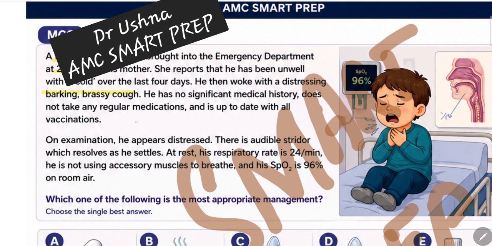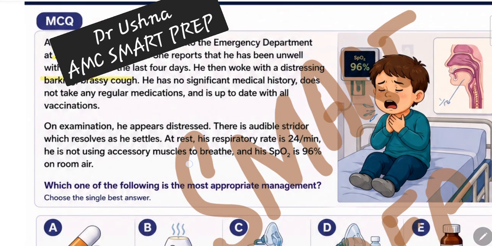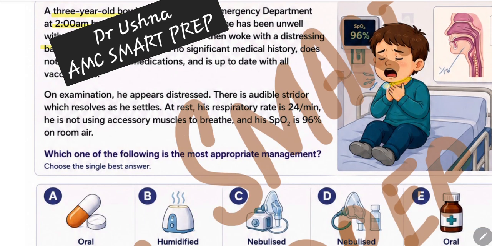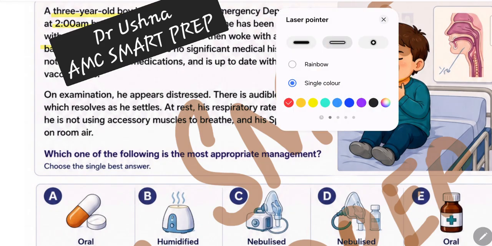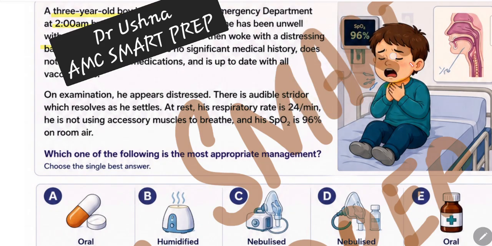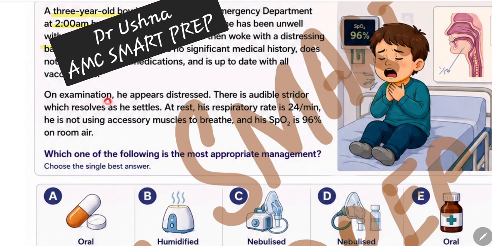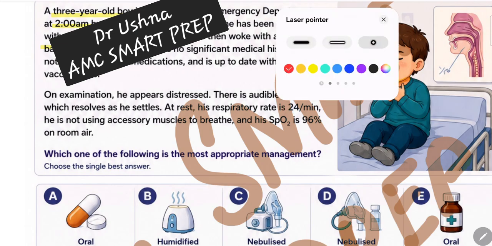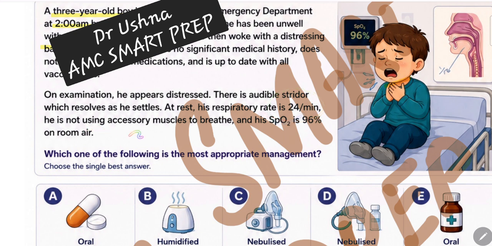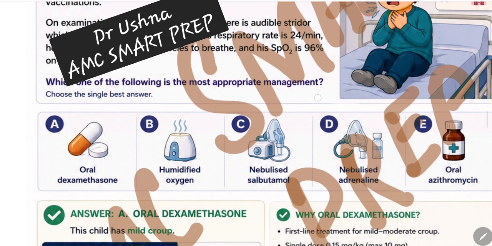He has no significant medical history, does not take any regular medication, up to date with immunization. So an absolutely normal child, but he is having some kind of throat congestion. That is something alarming, that we are not happy with. Then on examination he appears distressed, and there is audible stridor, which settles at rest. The respiratory rate is 24, and he is not using accessory muscles to breathe, and SpO2 is 96%. So he is not hypoxic. We are not concerned with hypoxia.